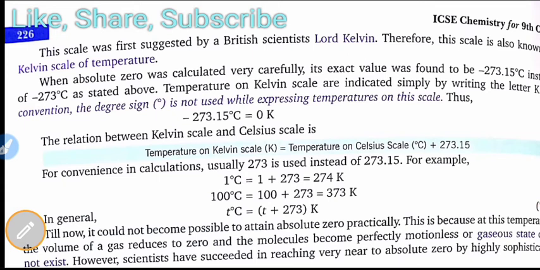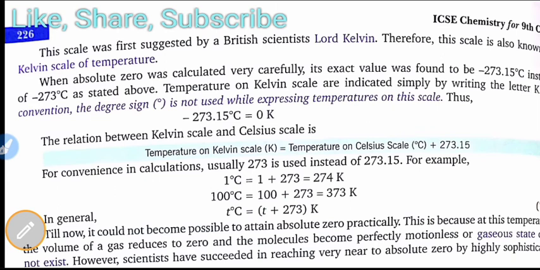When absolute zero was calculated very carefully, its exact value was found to be minus 273.15 degrees centigrade, instead of minus 273 as stated above. Temperature on the Kelvin scale is indicated simply by writing the capital letter K. By convention, the degree sign is not used while expressing temperature on this scale, and thus we can also write it as 0 Kelvin.